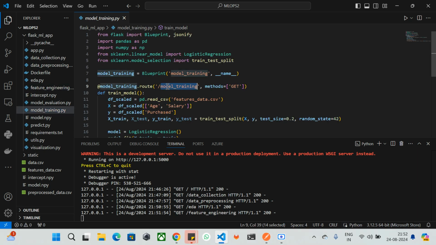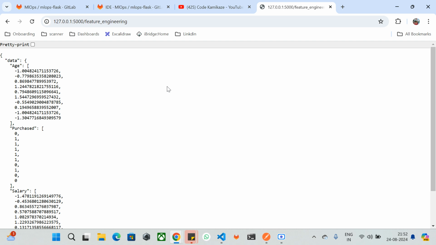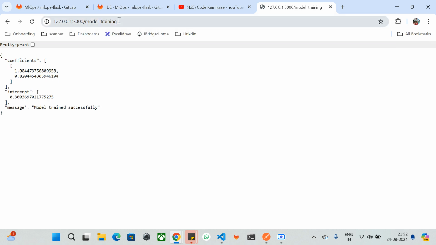So if I call this endpoint, it is going to train the test split, and the fit and transform is going to happen. This entire data set will go into logistic regression. So if I hit enter, see here, we have the coefficient and the intercept. My model has successfully trained with my data set, which does not have null values, with the feature engineering and all. It has been trained with my logistic regression, and it has been saved as model.npy, which holds the coefficients of my model.